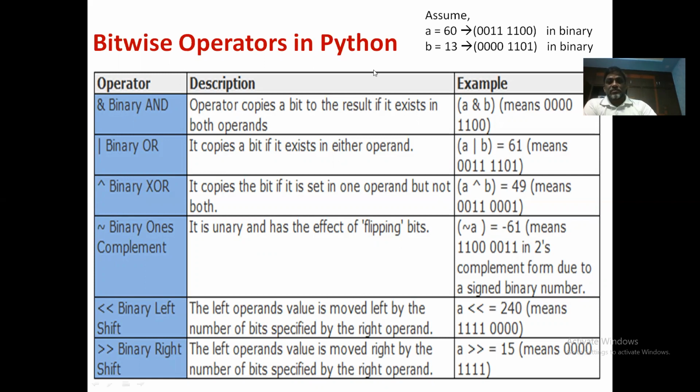These operators are very special in any language because they don't operate on values. They operate on the binary equivalent of the values. That means bitwise operators consider the binary equivalent of values and perform bitwise operations.